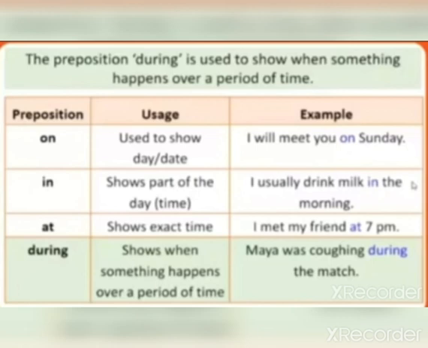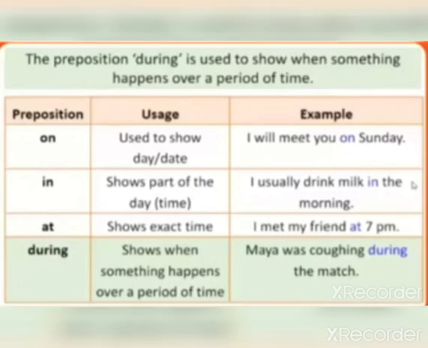Let me recall what we learned already in prepositions. First one, on. On is used to show a day or date. For example, I will meet you on Sunday. Next one is in. In shows part of the time. For example, I usually drink milk in the morning. I usually play in the evening. Like this, we use the word in.